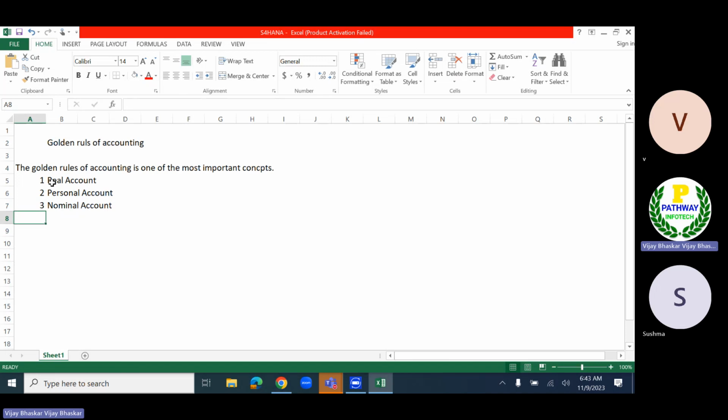Under the golden rules, these are the three accounts, and we must be aware of them one by one. So let us discuss one by one. Number one is the real account. So what is meant by real account? Why are they calling it that?